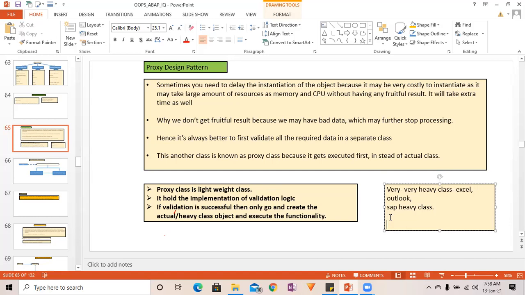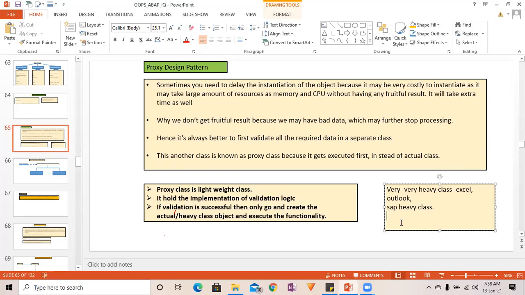You have instantiated this class, Excel class or Outlook class or some other very heavy class, and later you realized due to some data validation, you have to again come back from that class.